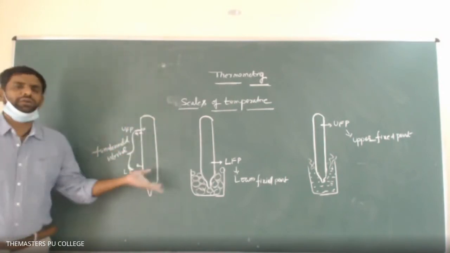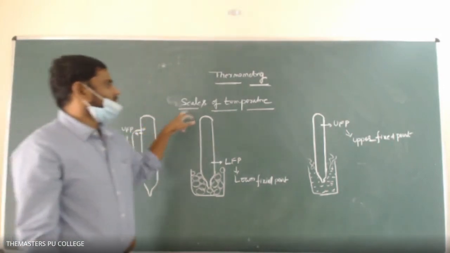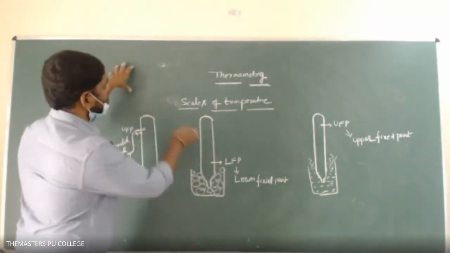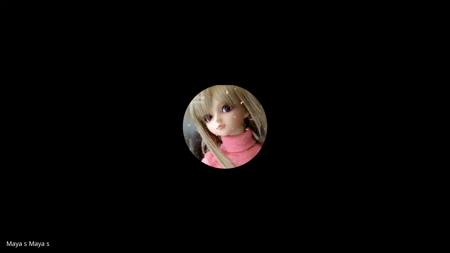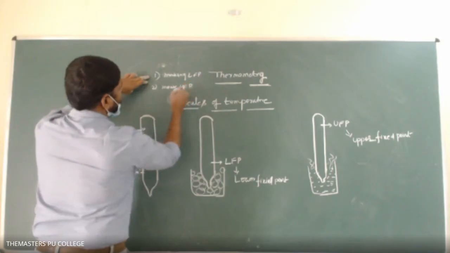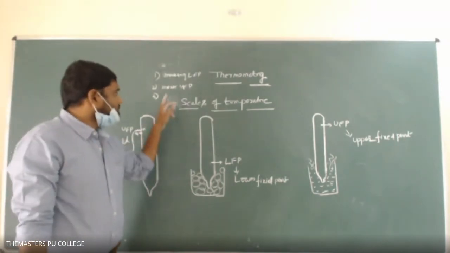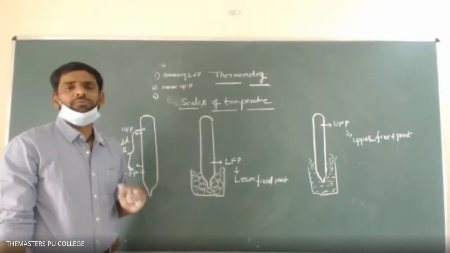This is the procedure to make the thermometer. So how can we make the scale? The scale of a thermometer consists of three things. First one is marking the lower fixed point, LFP. Second one is marking the upper fixed point, UFP. Third one is division of the fundamental interval. If these three steps are done clearly, then only the thermometer will be somewhat accurate.